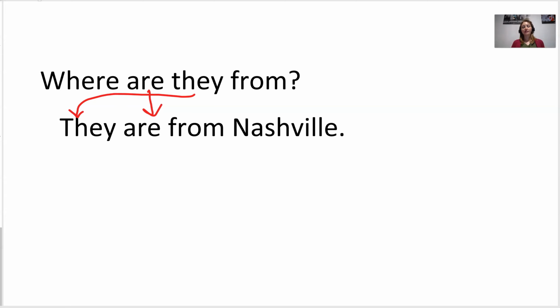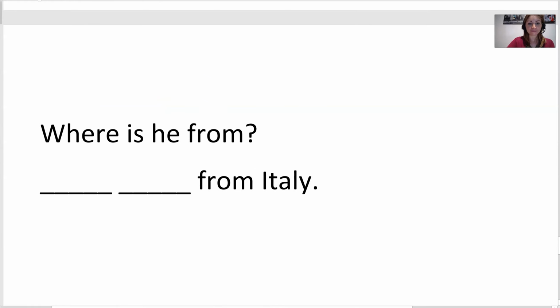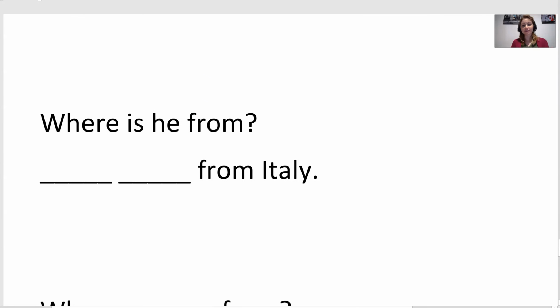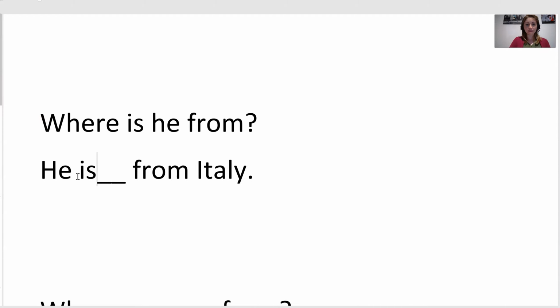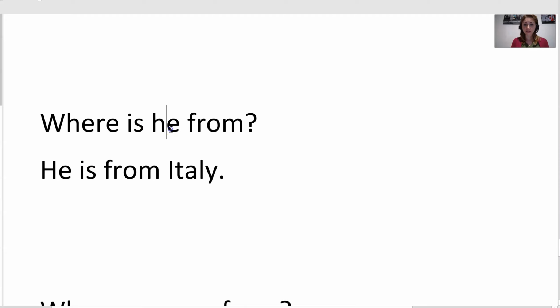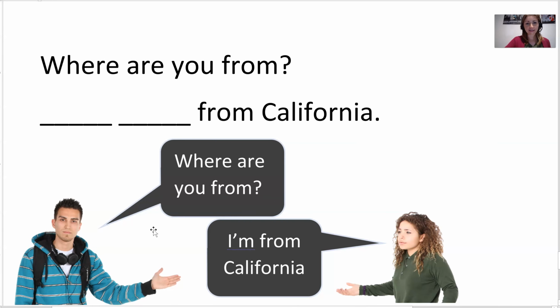Perfect. Okay, so we do have to move a little bit, and this is English questions. They're always like this. I have more videos about English questions. I'll link them here, or you can search for them. All right, so let's see over here. 1 more. Where is he from? Right, he is from Italy, because we see he, 1 man, and the verb is. Perfect.